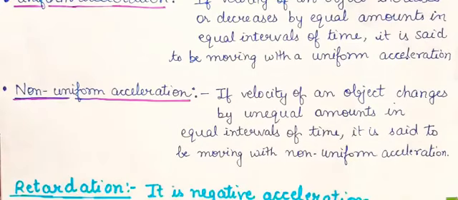But if the velocity increases or decreases by unequal amounts in equal intervals of time, in that case we say the object is moving with non-uniform acceleration. So, are you clear about uniform and non-uniform acceleration? I repeat, in uniform acceleration, velocity increases or decreases by equal amounts in equal intervals of time. And in case of non-uniform acceleration, the velocity increases or decreases by unequal amounts in equal intervals of time.